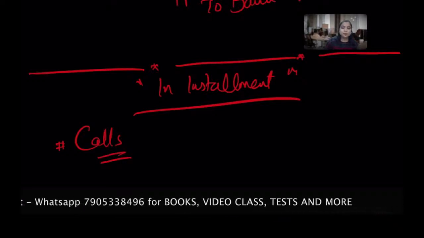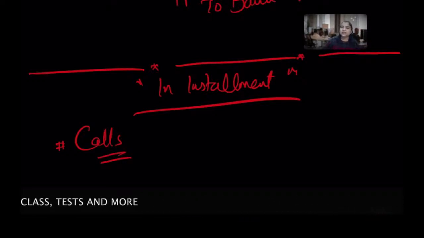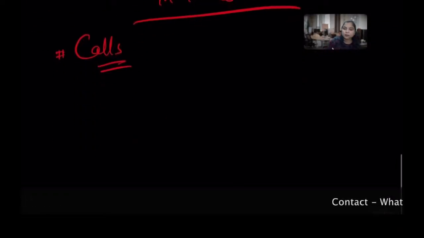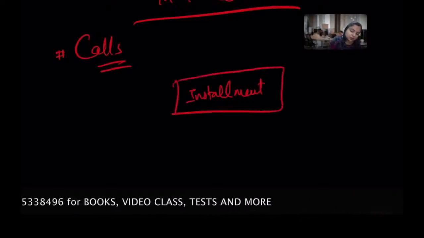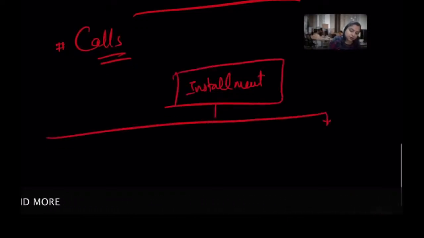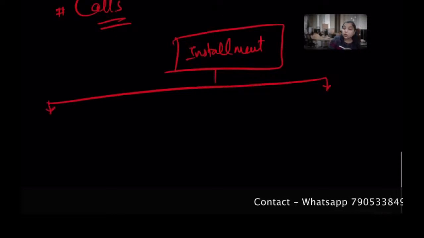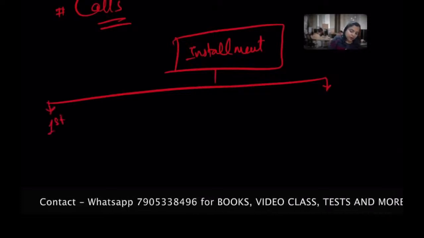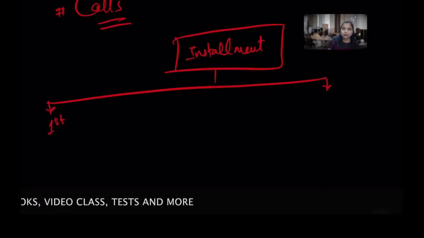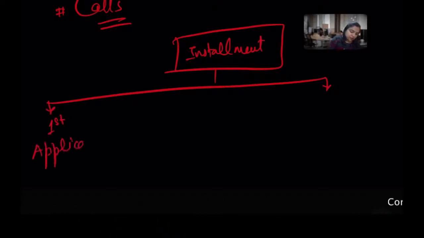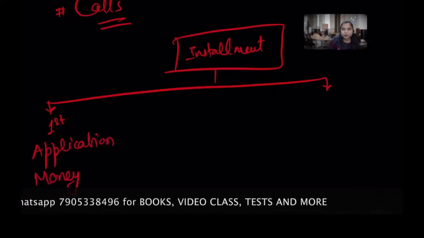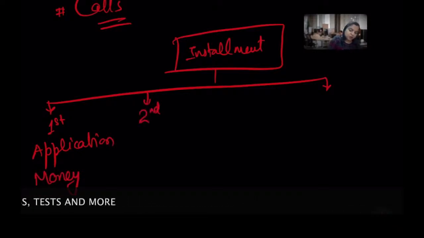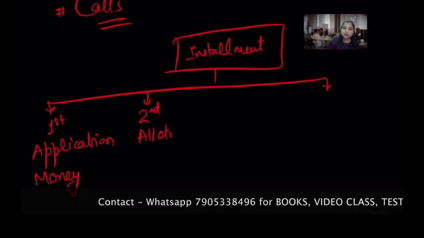So the first installment we call application money. I know you people know everything, but I want you to recapitulate everything you have learned so far. So the first installment is called application money. I'm writing first, so you will gather that it's all about the installments. So it is application money. The second installment, I'm writing just second, and for the installment the heading will be allotment money.